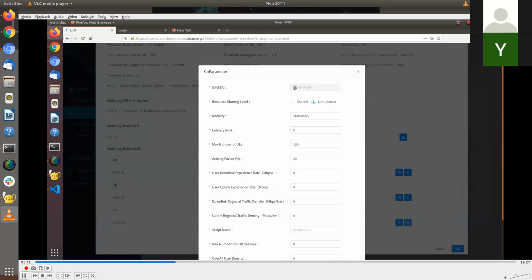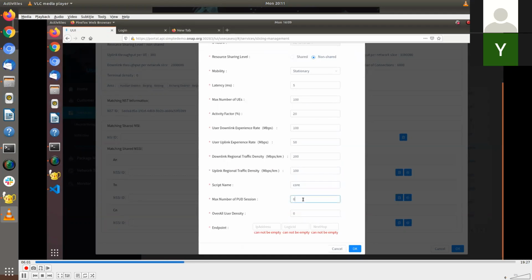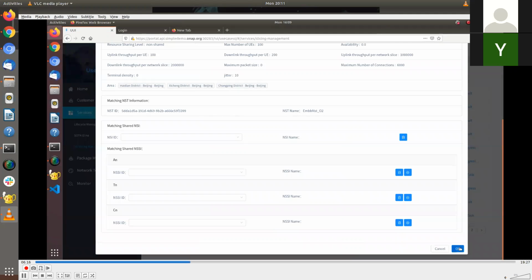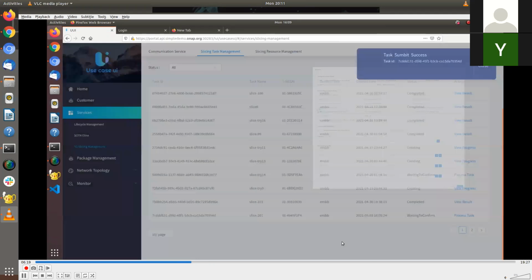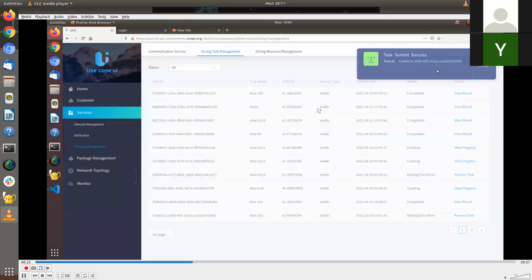So in the previous case, it was the access network. The access network would be communicating to your backhaul and your front haul both. Right? And similarly, we need to do it for the other domain also, the core network. So these are core network parameters now. Once you press OK, it will translate into an allocate event.